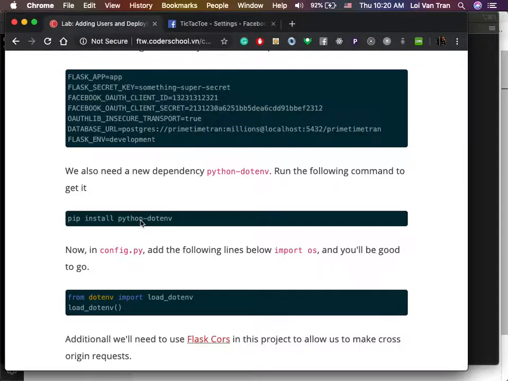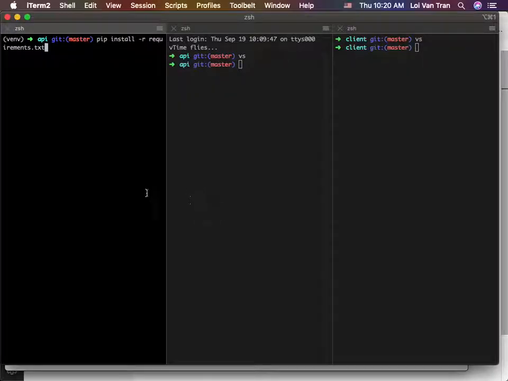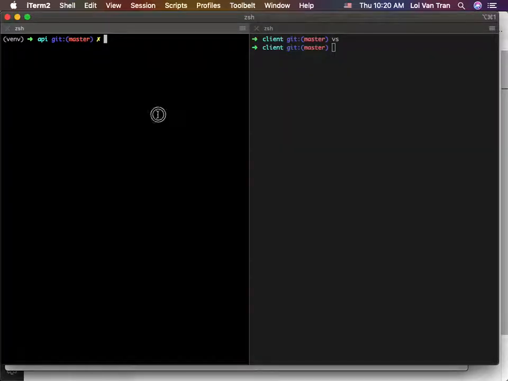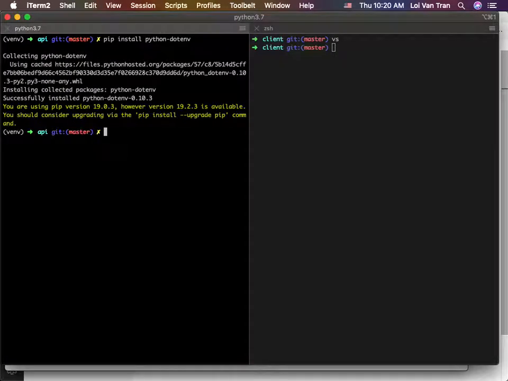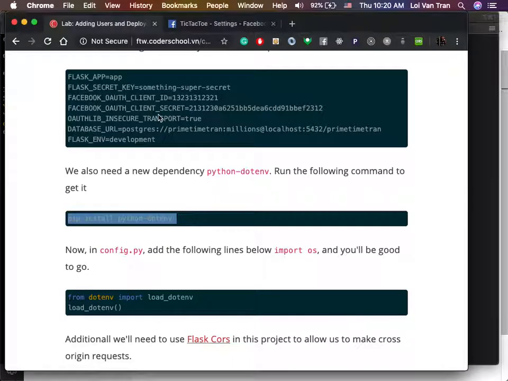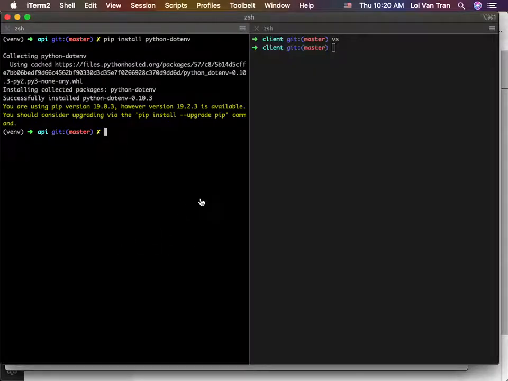All right. So additionally, after we update this file, we need to install an additional dependency. Okay, pip install python-dotenv. But when we use create React app, it does that automatically for us, okay? Once again, create React app just does a whole bunch of setup stuff for us so that we don't need to do it by ourselves. We also need to load our dot environment. So we're gonna add this to our config.py.